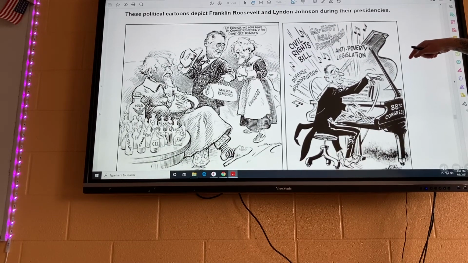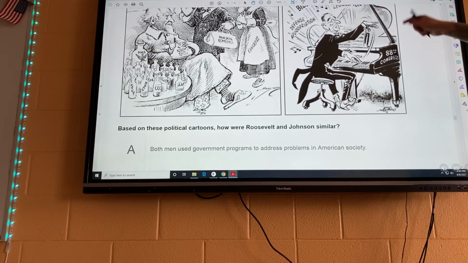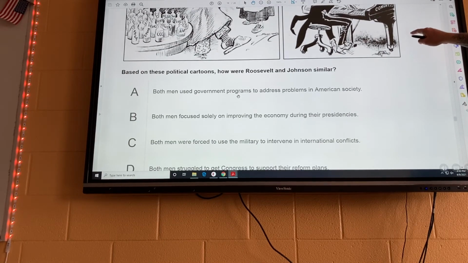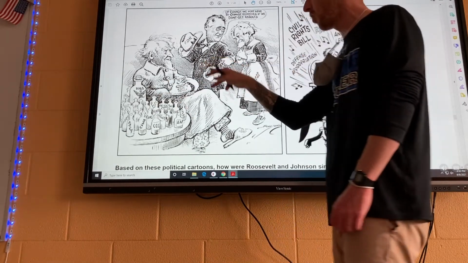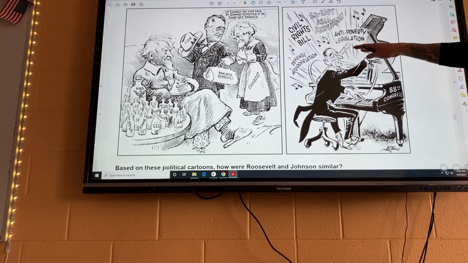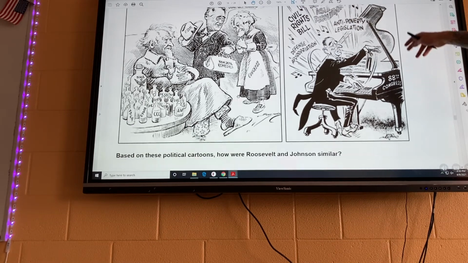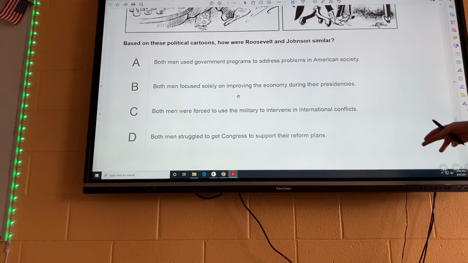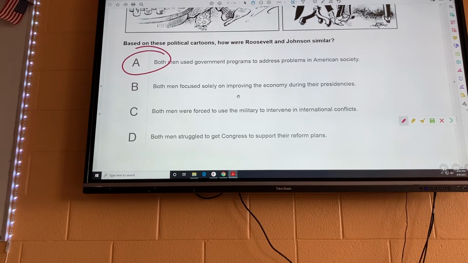It says, these political cartoons depict Franklin Roosevelt and Lyndon Johnson during their presidencies. So let's avoid the cartoons for just a second. It says, based on these political cartoons, how were Roosevelt and Johnson similar? So we've seen this cartoon before. It's all about the New Deal, and these are all the New Deal programs. There's FDR, okay? And here's Johnson, and he's got the Congress. He's playing the Congress, and he's passing all this legislation, defense appropriation, anti-poverty, Southeast Asia resolution, blah, blah, blah, okay? So how are Roosevelt and Johnson similar? This is really pretty easy. The answer is both men use government programs to address problems in American society, okay?